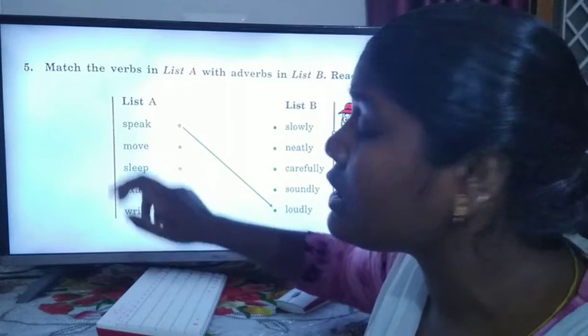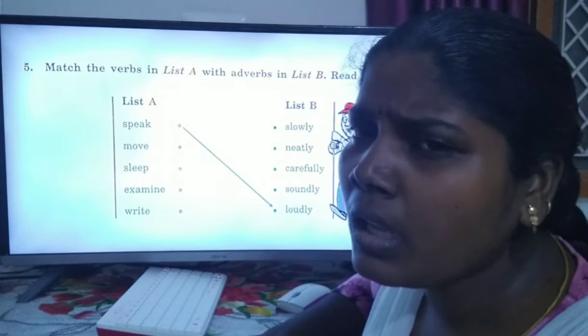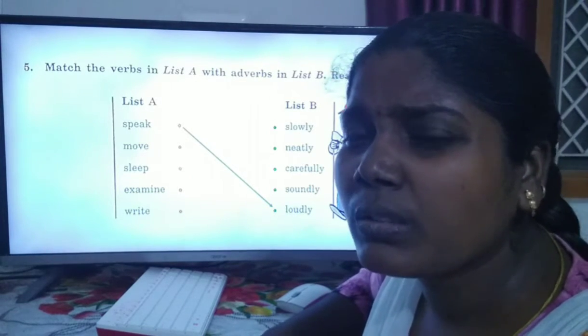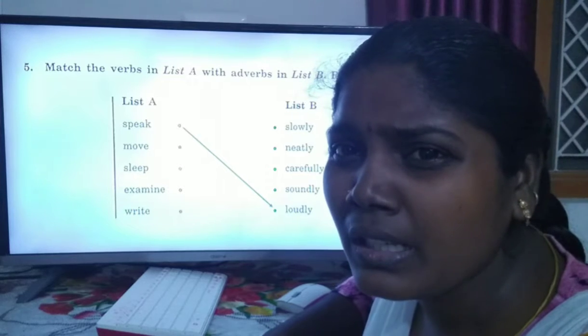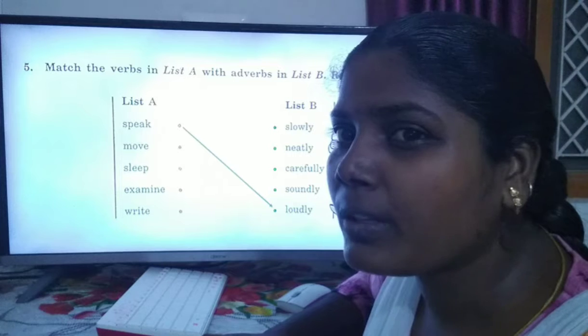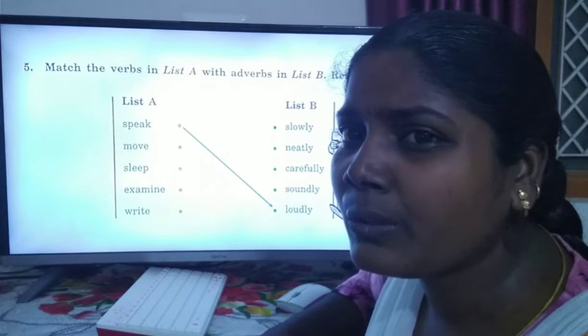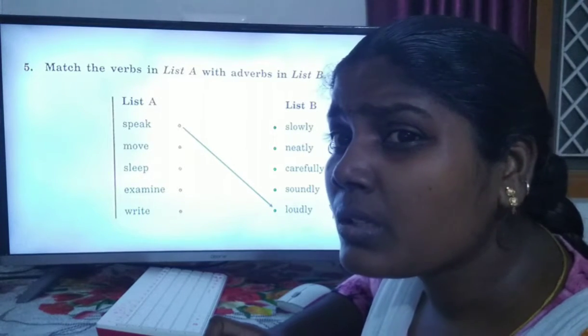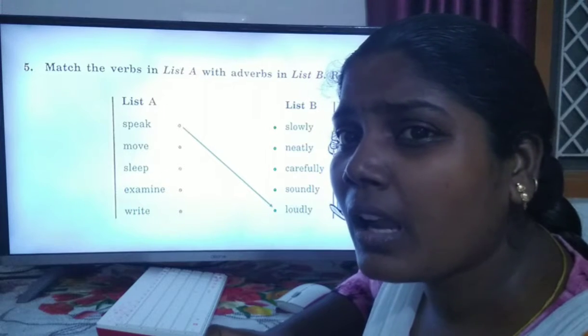The second one is move. Move loudly, does it give a meaning? Speak loudly gives the correct meaning and is suitable for the verb.